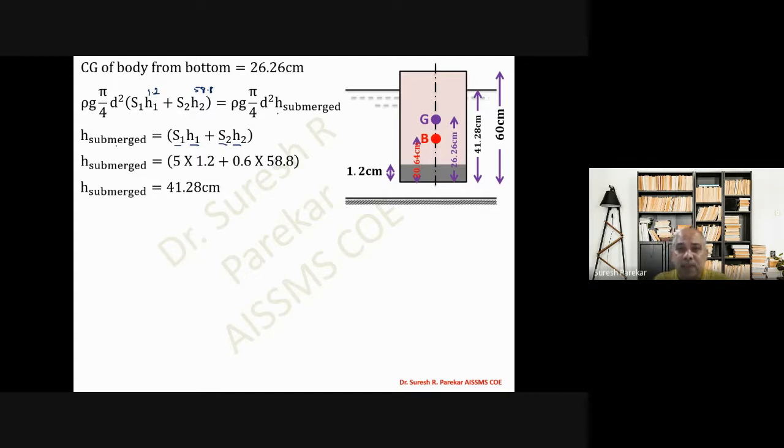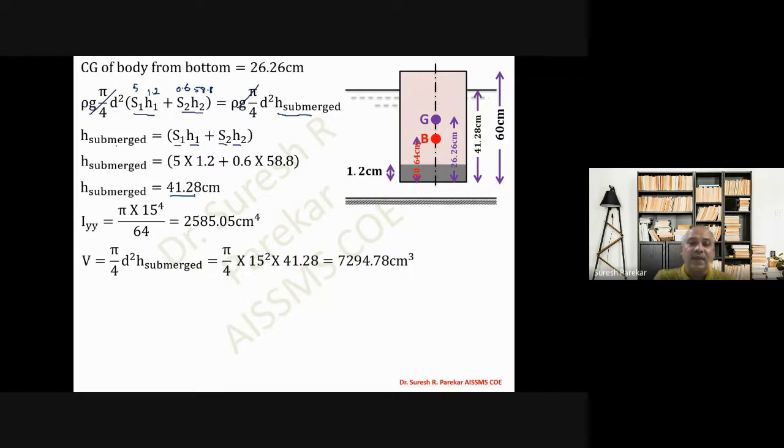Now the submerged depth, we are not going to relate it with the material. So this is related with your S1 H1 S2 H2. So S1 we have that is 5, and S2 we have that is 0.6. And then from this we will get it as S1 H1 plus S2 H2, from which we will get 41.28 centimeter. Then I we have calculated as 2585.05. VFD we have 7294.78, and then we will substitute this value.